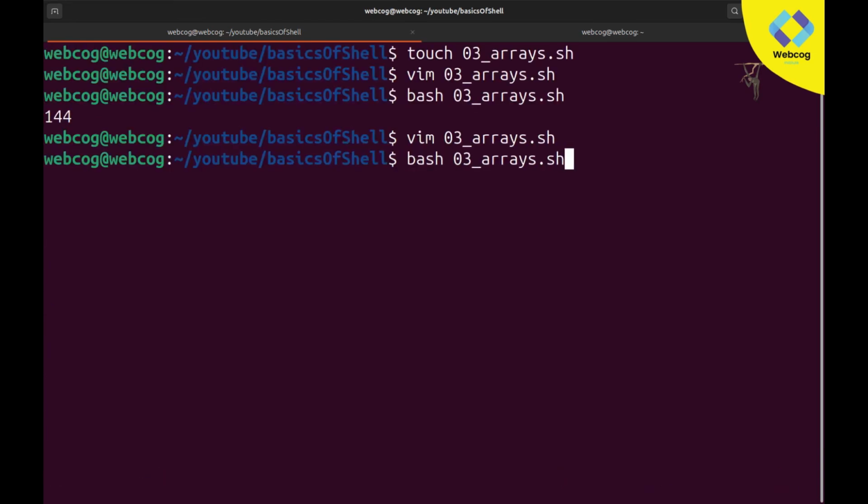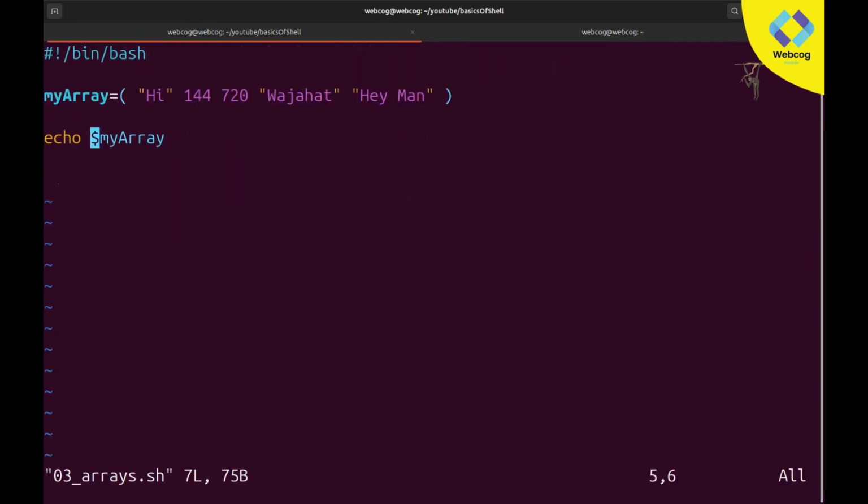Okay, so now if I print this, you can see it's printing high. It means that every time, the value which is available in the first position will be printed. This time the first position value is high, so it printed high. If there is something else, it will print that. So it's changing from time to time.